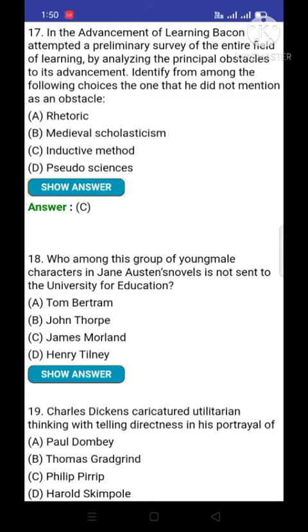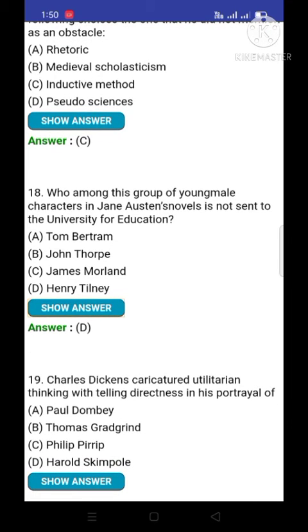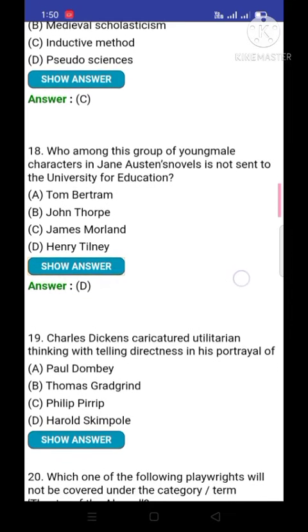Who among this group of young male characters in Jane Austen's novel is not sent to the University for education? And the correct option is D, Henry Tilney. Okay, now the D option is correct. Who among this group of young male characters in Jane Austen's novel is not sent to the University for education? And the D option is correct. Henry Tilney.